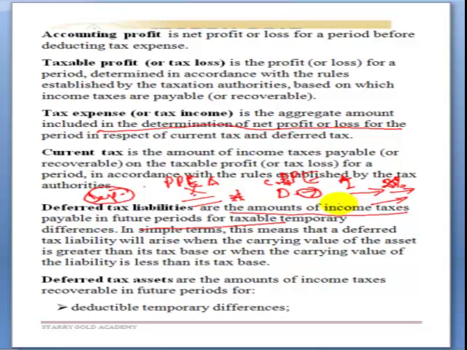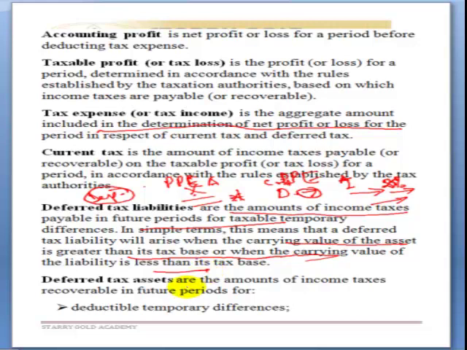So here we are saying, in simple terms, that a deferred tax will arise when the carrying value of an asset is greater than its tax base, or when the carrying value of the asset is less than its tax base.